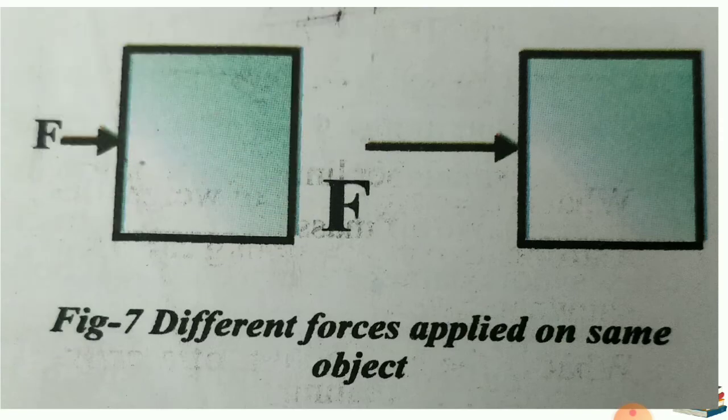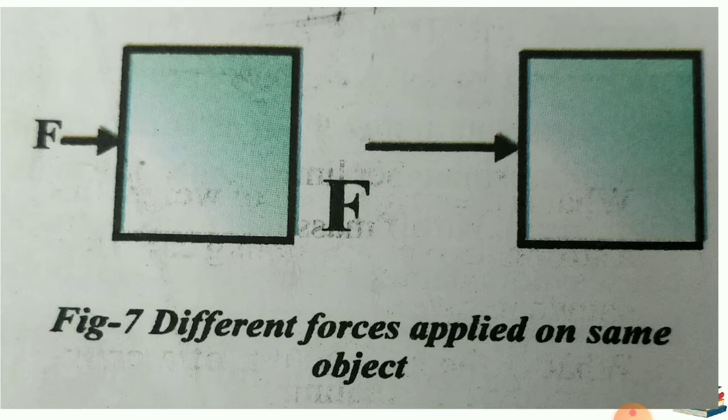Now let us discuss a few more examples. I have told you how the acceleration of bodies depends upon the force. Here in the slide I have taken two objects, both having the same volume or both equal. Is it or not, children? But the forces which I am applying on them are different.